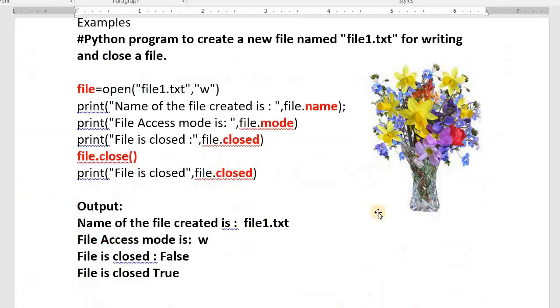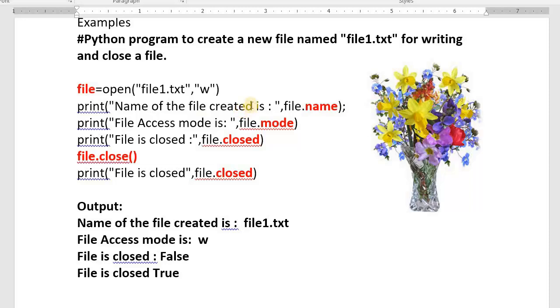See here: file is the variable. Open file1.txt. I have created one new file called file1.txt. w mode has been used. I have purchased a new notebook for writing. How shall I display the name of the file created by the machine? file is the variable, file.name is the attribute, and it gives the file name. File access mode: in which mode did we open? file.mode, we get w.